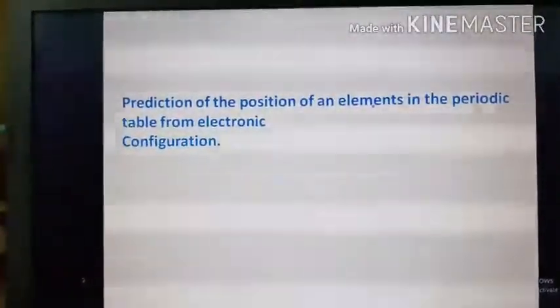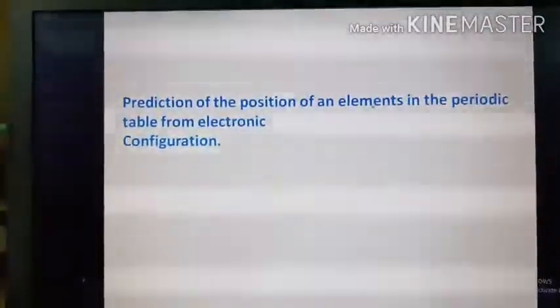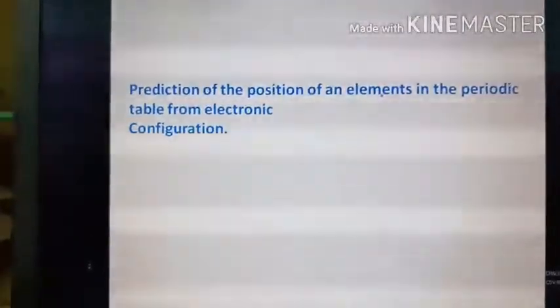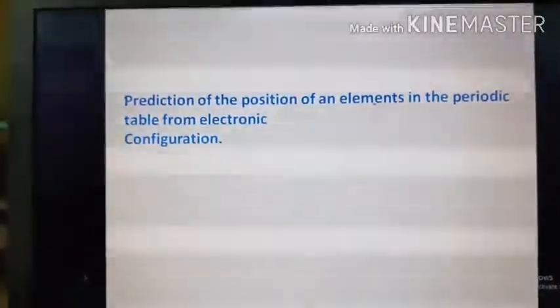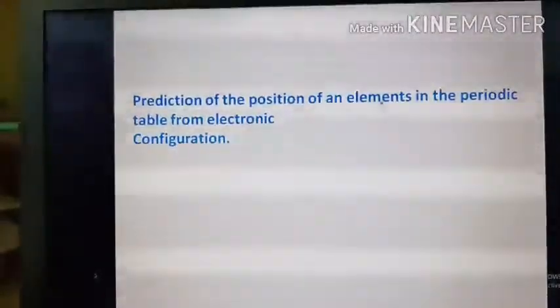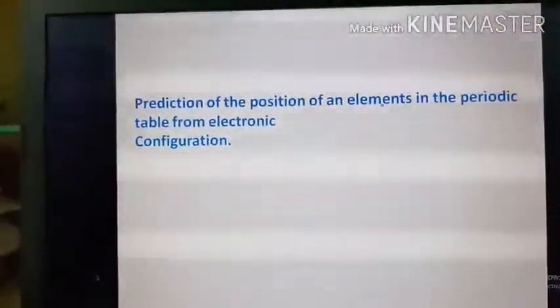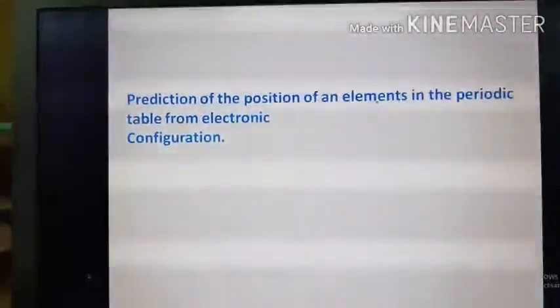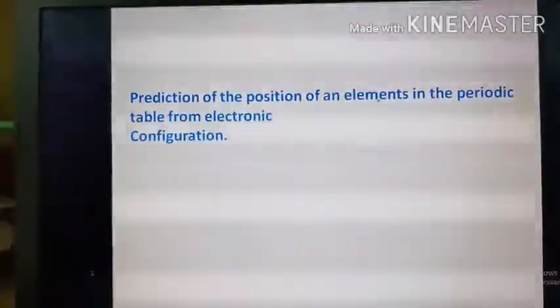Now one more thing, there are two types of elements. One is called normal group elements, another is called transition elements. But in this class you will be reading only normal group elements. If we have to find out the group number, then we have to look at the outermost electrons. If the number of outermost electrons is 1, then the group number will be 1, and if it is 2, then it will be 2. Then if it is 3, then to get the next normal group elements we have to add 10 to 3. Like that the position can be determined.